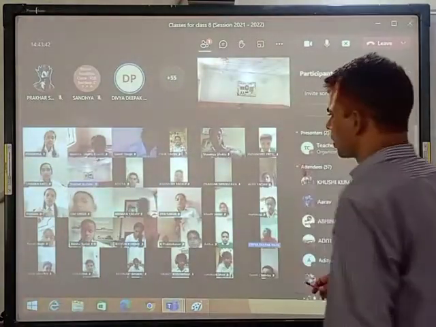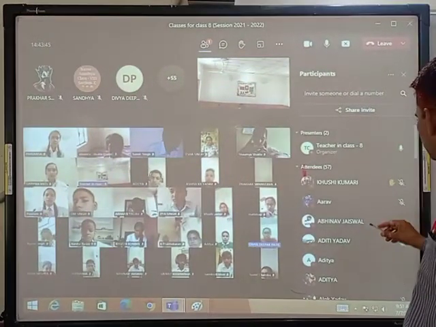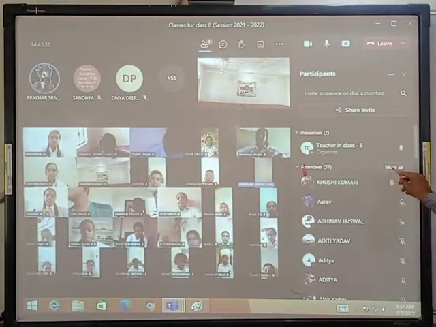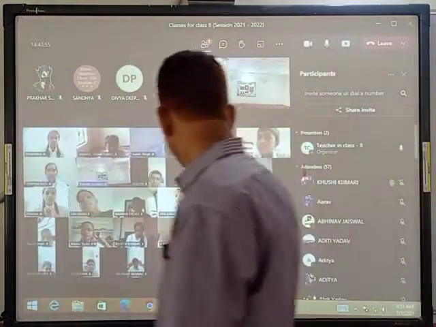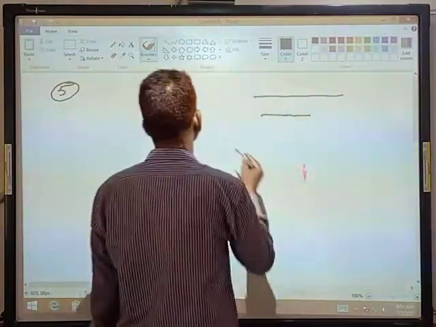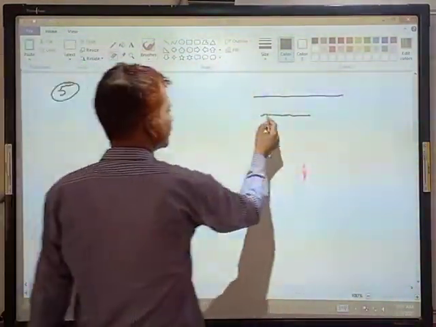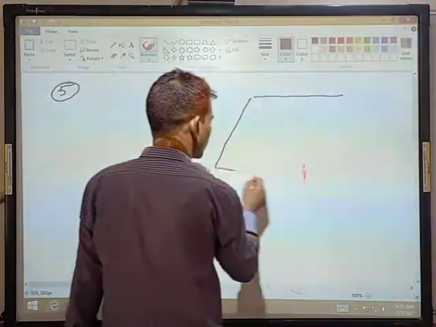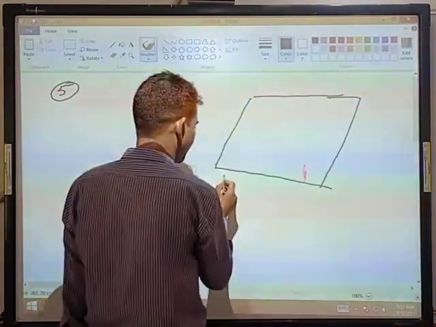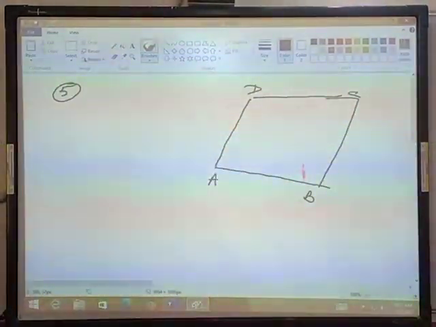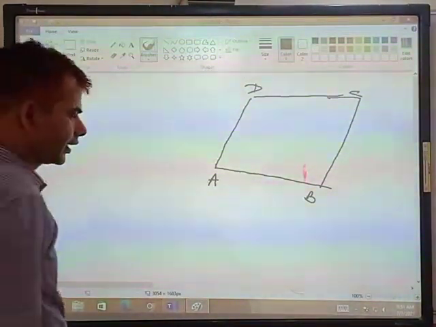Adjacent angles of a parallelogram. ABCD is a parallelogram, and the adjacent angles are in the ratio of 3:2.